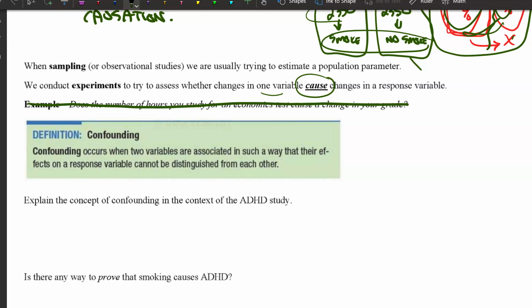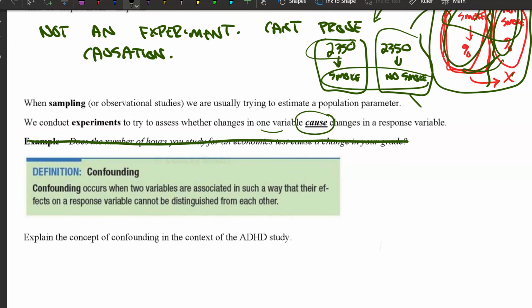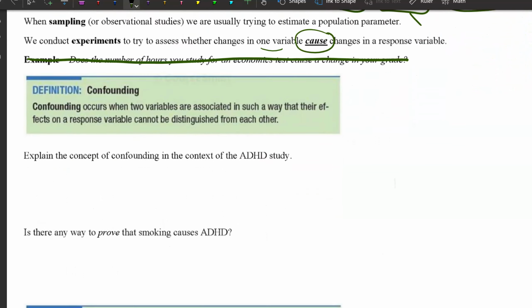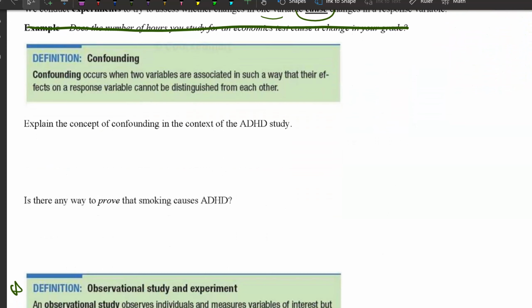Confounding. Confounding occurs when two variables are associated in such a way that their effects on a response variable cannot be distinguished from each other. Explain the concept of confounding in the context of the ADHD study.